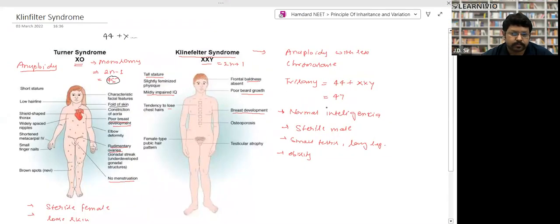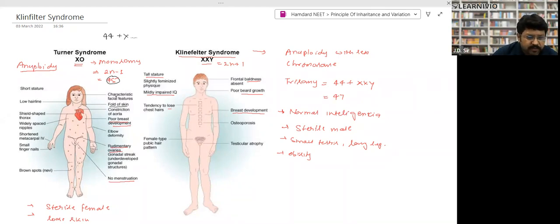Klinefelter syndrome. Look. Turner syndrome and Klinefelter syndrome. In Turner syndrome, there is an XO, right? It is a sex-linked disease. There will be all the autosomes, but in the female there will be only one X chromosome. So one X chromosome will get deleted, right? So we say 2n minus 1. So the total number of chromosomes will be 45, not 46. Normally a female has 46 chromosomes, 44 plus XX, but this female will have only 45 chromosomes, meaning 44 plus X, right?